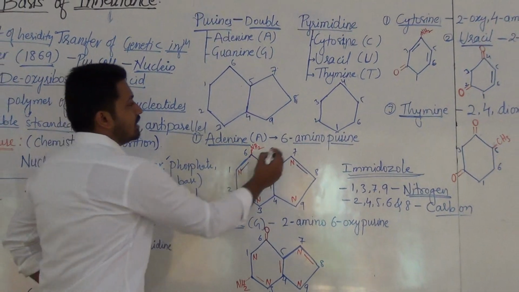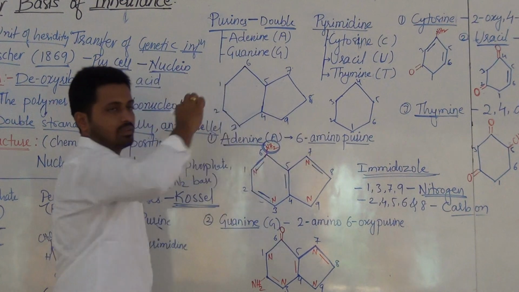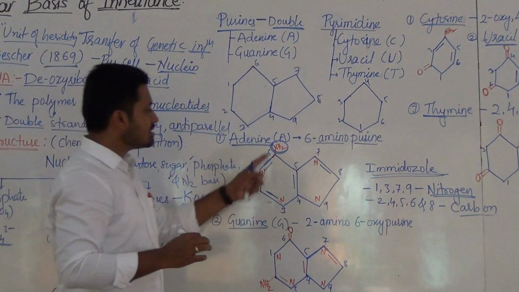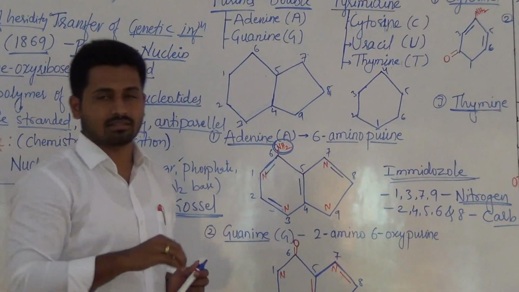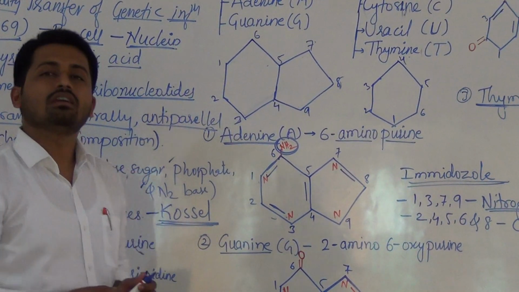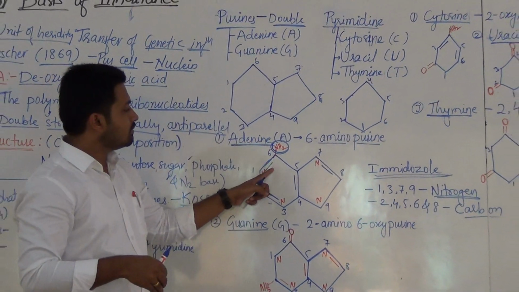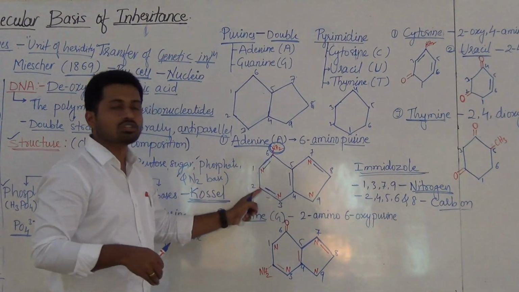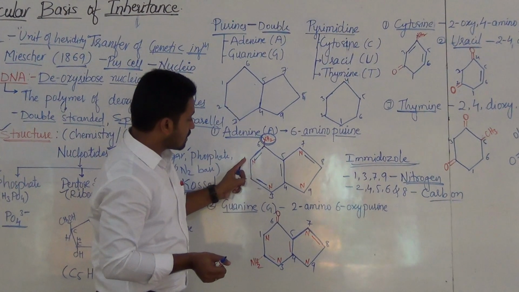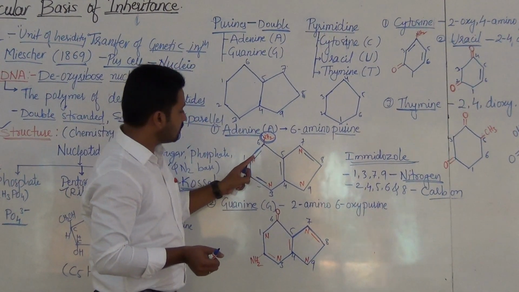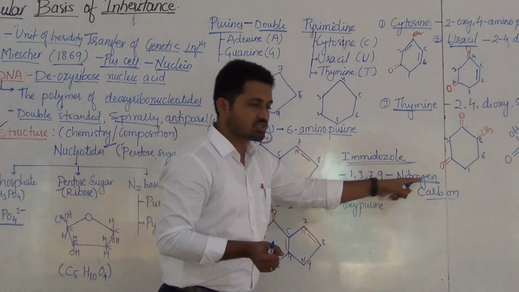What is the difference? 6 amino means at the 6th position there is an amine group. The double bonds are given to satisfy the valencies. Again, this is chemistry related: to satisfy these valencies we give double bond structures. Remember, nitrogen is present at the first, third, 7th and 9th positions, which is mentioned here.